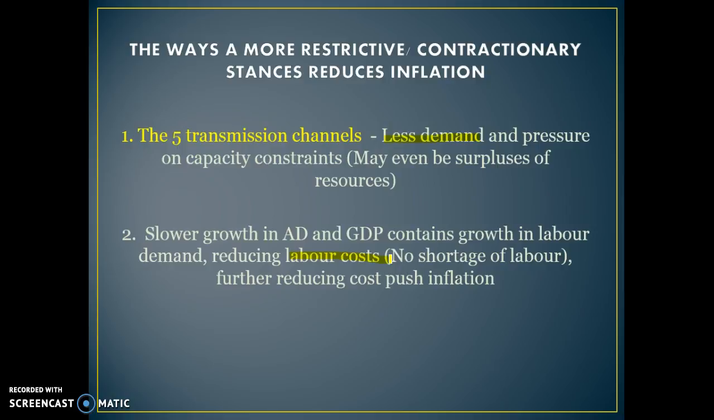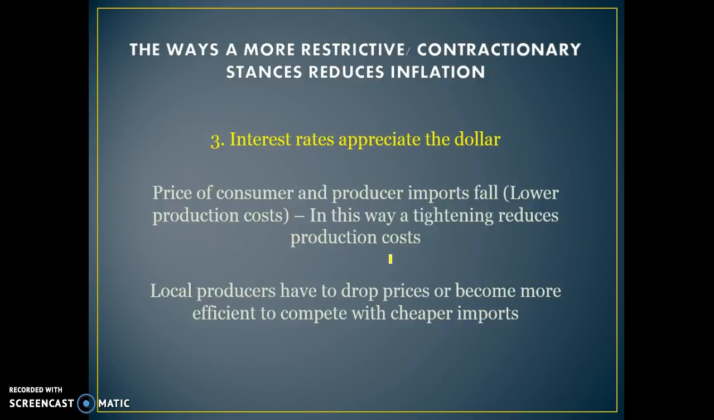So one reason why a tightening of monetary policy is effective for reducing cost-push inflation, even though higher interest rates can increase production costs, is that a tightening does help to reduce pressure on wage costs. That's one key element of what a more restrictive stance can have on cost-push inflation: it can reduce labour costs for businesses because of the lack of demand.